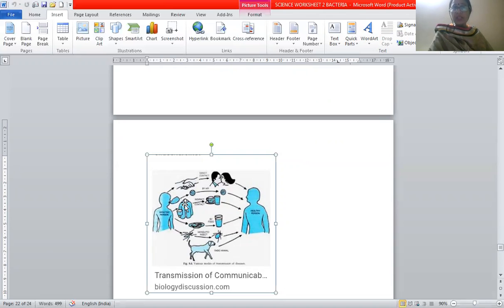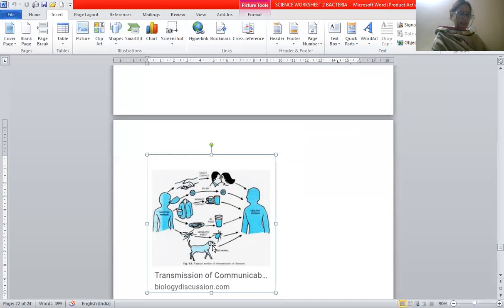When we share clothes or utensils, or through vectors, that is, see, housefly, dog, or cockroach, these all are vectors or carriers. They carry the disease-carrying pathogen from one person to another, and this is how these communicable diseases spread.